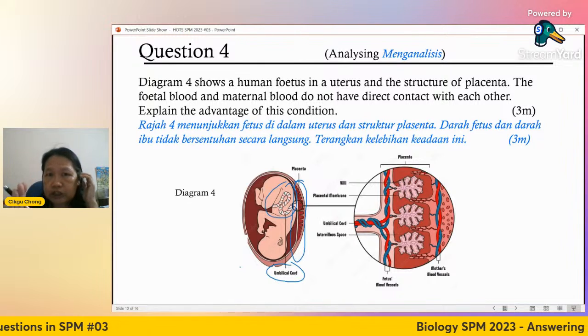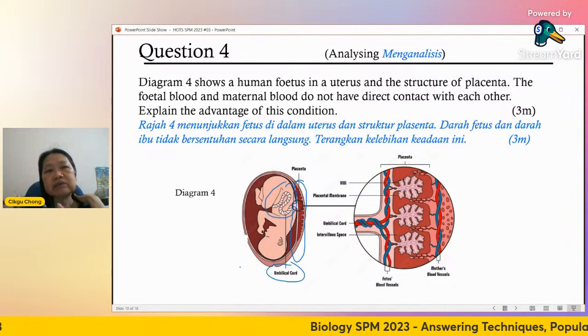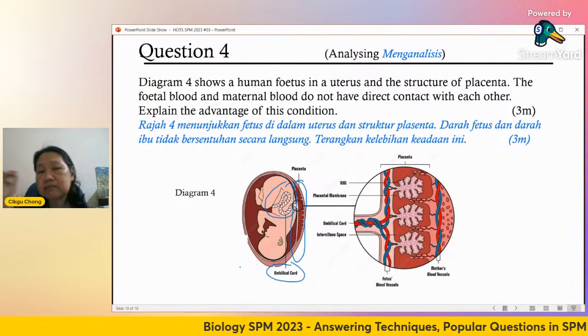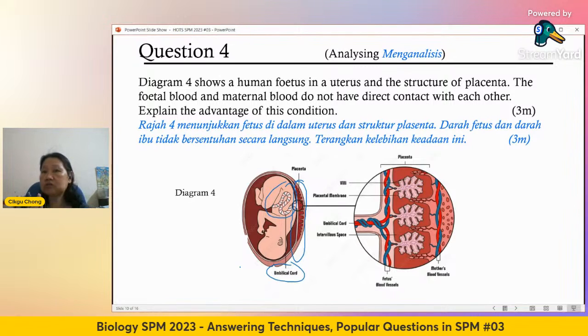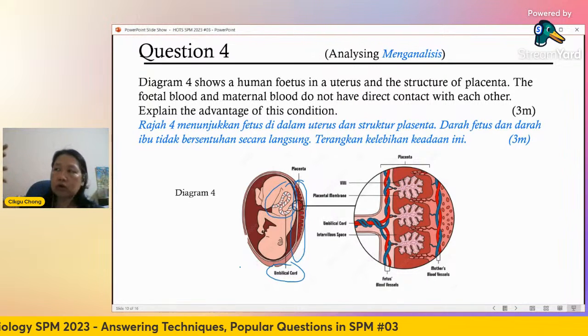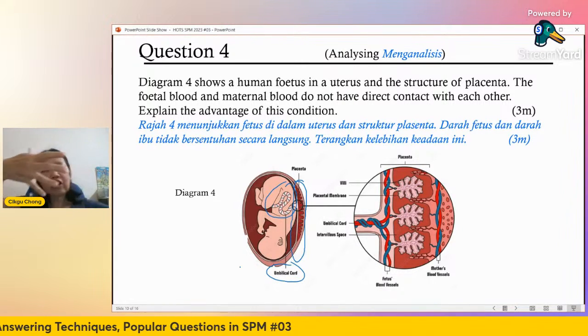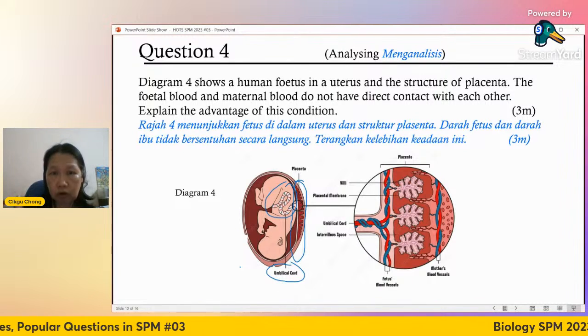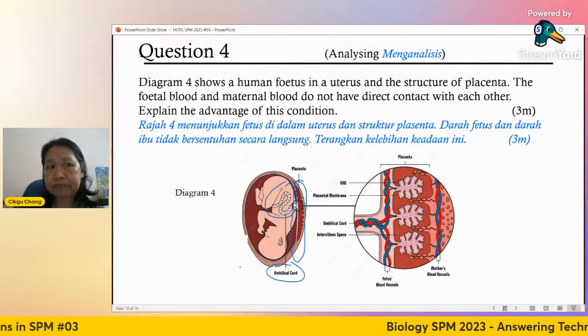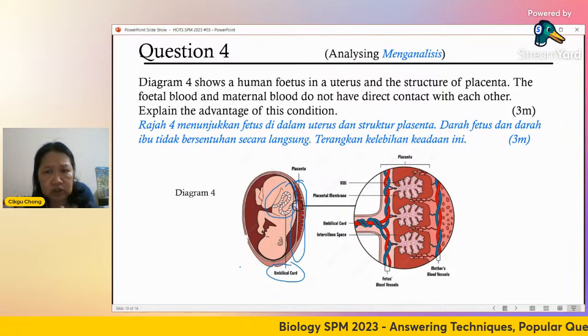Okay, now look at the question. The question says the fetal blood and the maternal blood, that means the baby's blood and the mother's blood, do not have direct contact with each other. It's not that the blood of the baby comes inside and they mix together. Wrong. It doesn't happen that way. Explain the advantage of this condition.